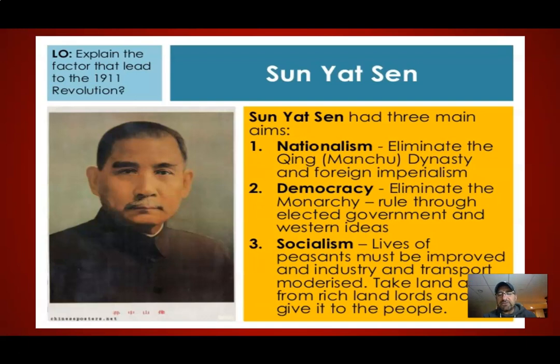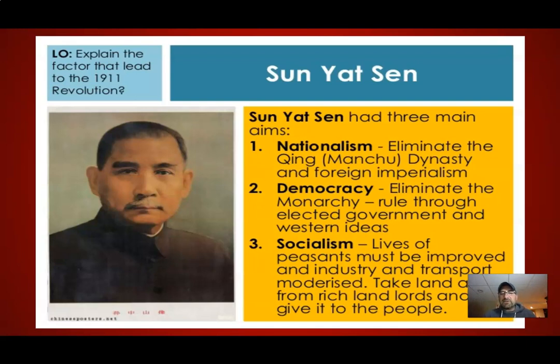He tries to model his government ideas after places like the United States, and he really is hoping for a successful China moving forward. He also at this time is trying to get rid of all foreign influence, get Europeans out of China, and he adopts principles of socialism. Those ideas of socialism are really going to try to meet the needs of the peasants. He's going to try to promote equality throughout China. Now, these things all sound really good, but the only thing that really comes to success from this is the demise of the Manchu dynasty.